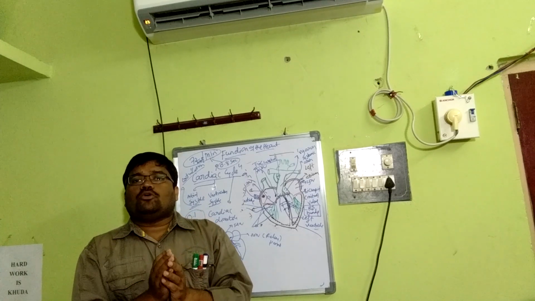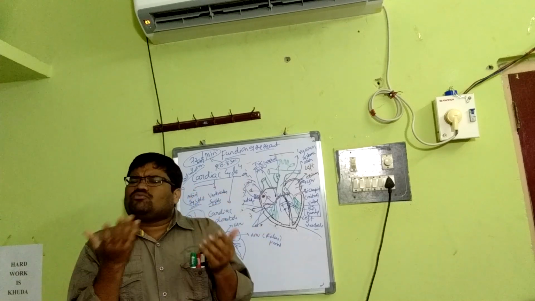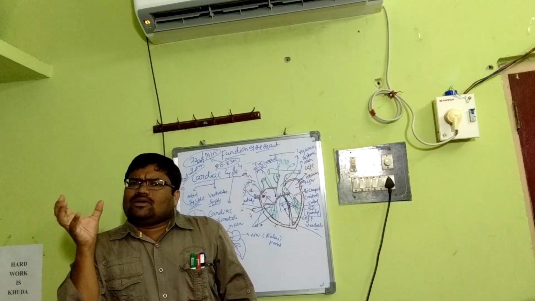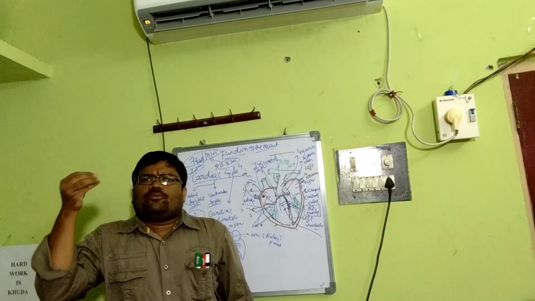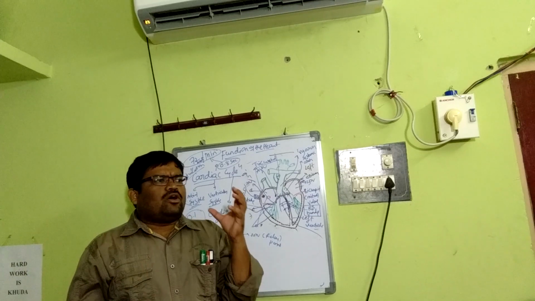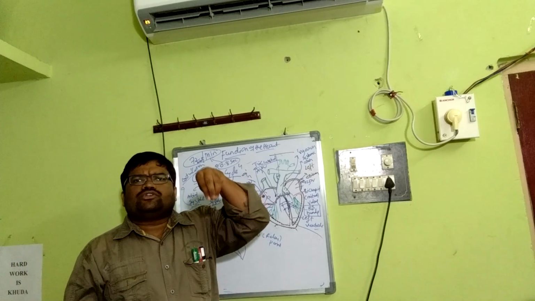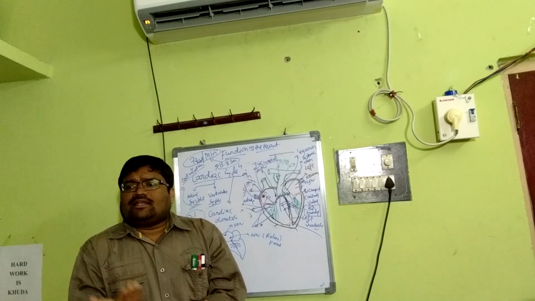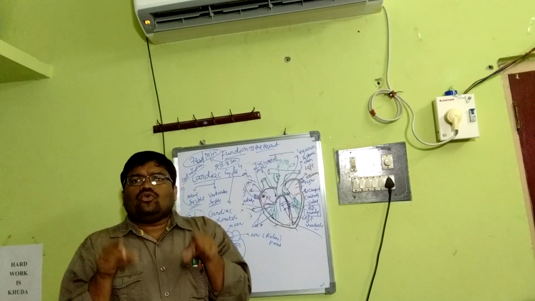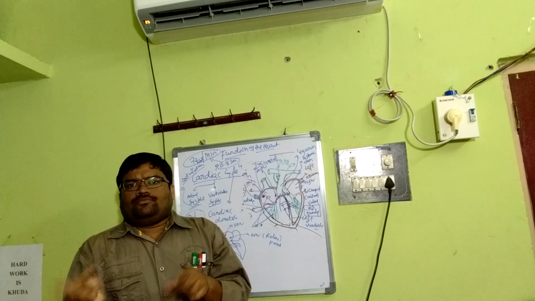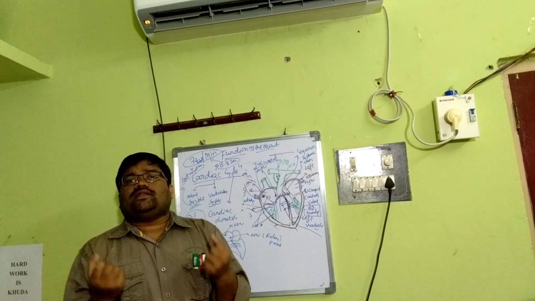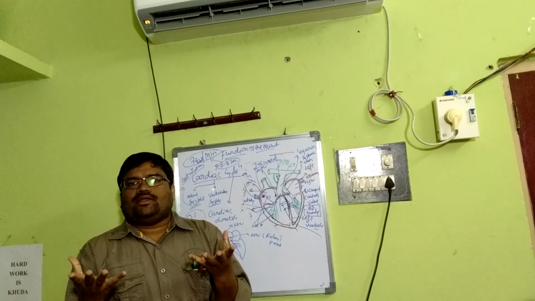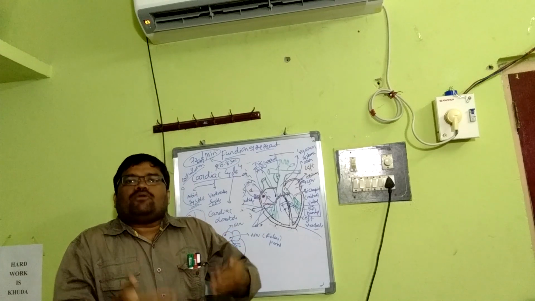Since the AV valves are open, what exactly is the blood? The vena cava brings deoxygenated blood and opens in the right atrium, whereas the oxygenated blood from the pulmonary vein goes into the left atrium. It goes to the respective ventricles, the right ventricle and the left ventricle, through the atrioventricular apertures, because the tricuspid and bicuspid valves are open. Then from here you have to start.